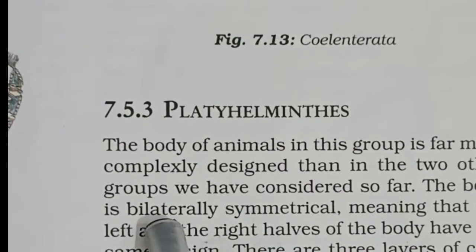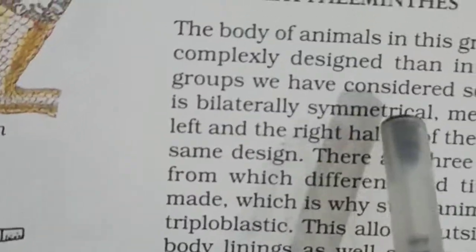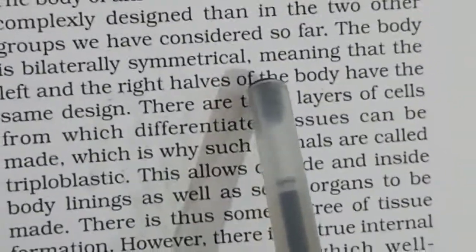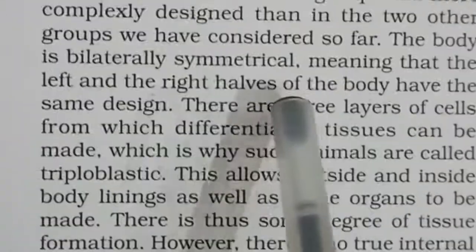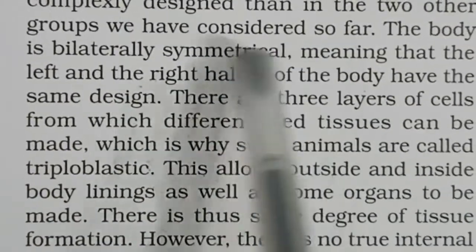The body is bilaterally symmetrical. What does this mean? This means the left and the right halves of the body have the same design.